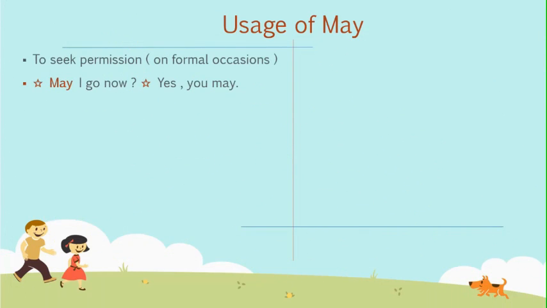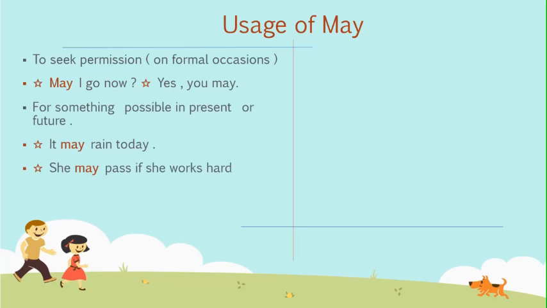May is mostly used for giving and refusing permissions. May is more formal than can. It is mostly used in offices and classroom conversations, as it is the most polite form of making a request or asking permission. May I go now?